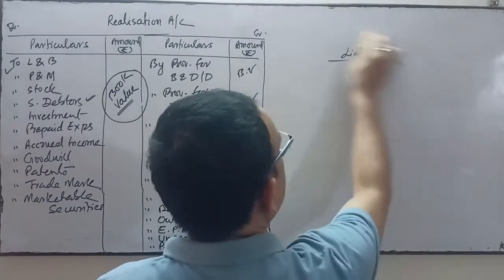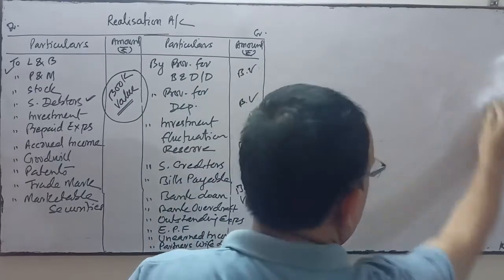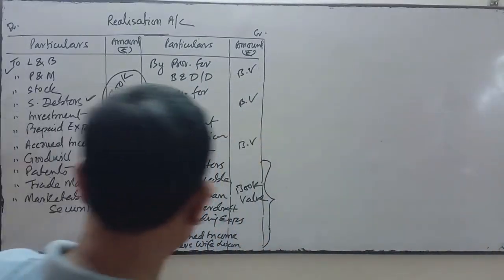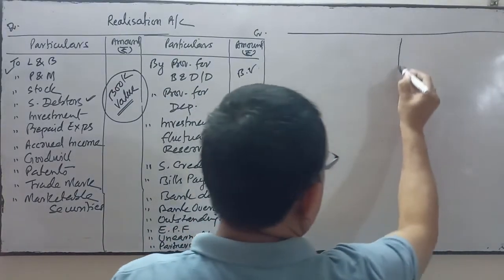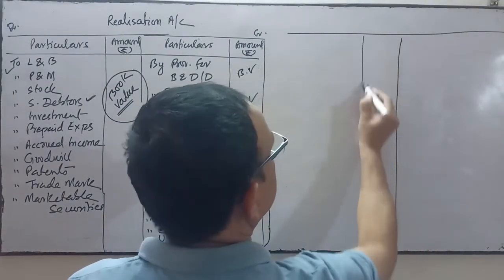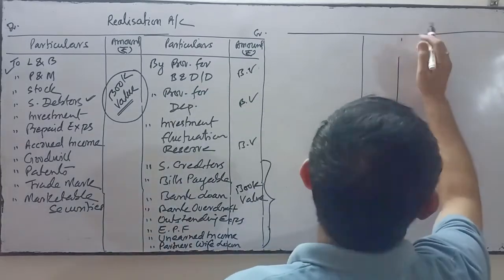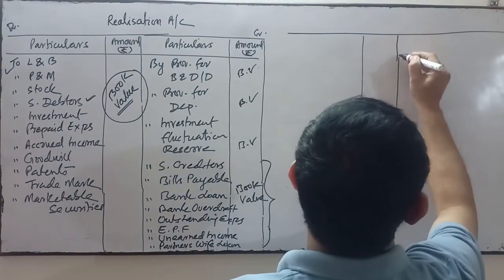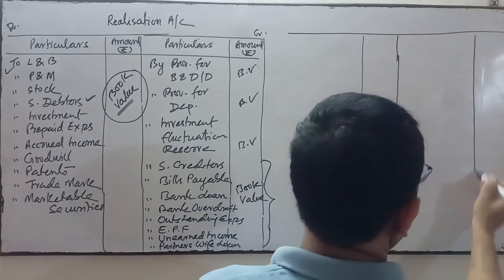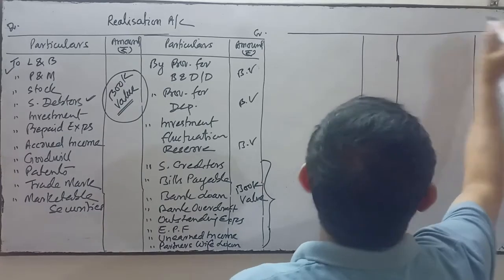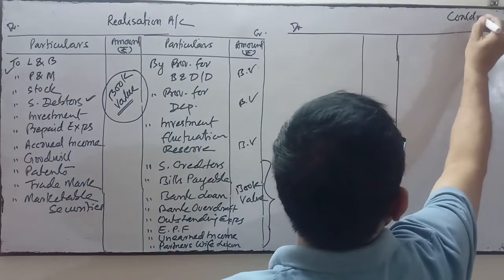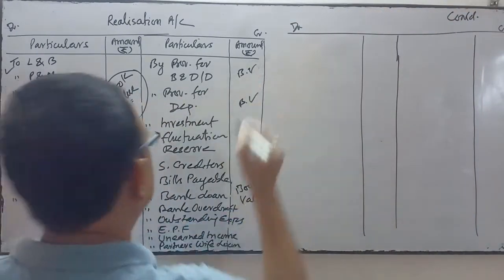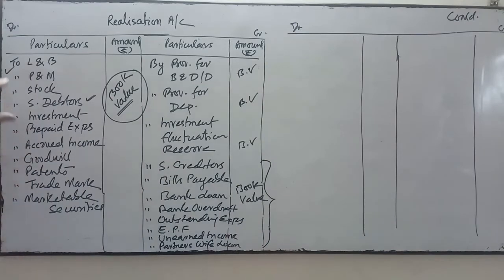Next, in continuation of this, now I am going to continue the ledger. Now these assets will be sold.